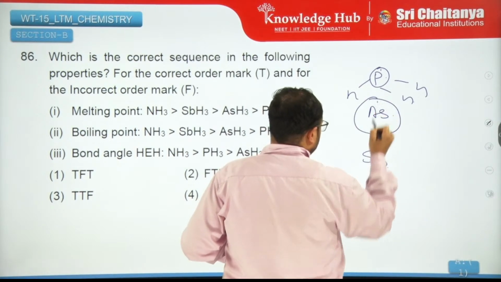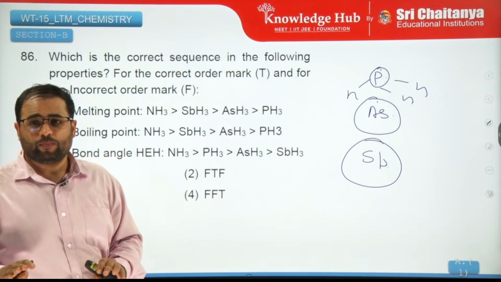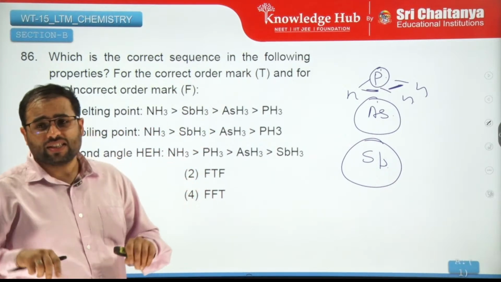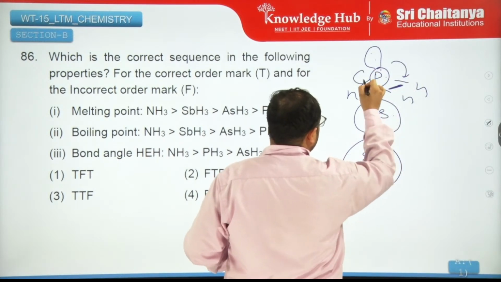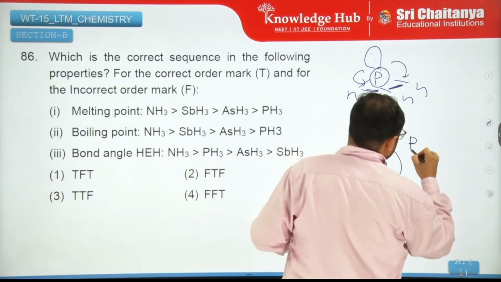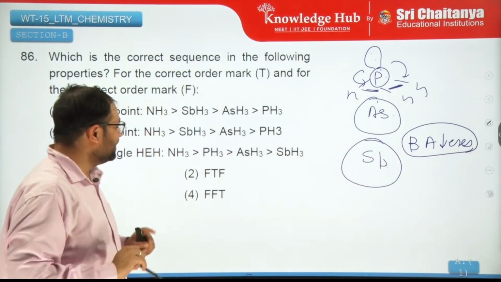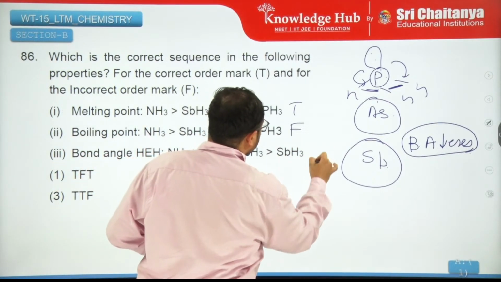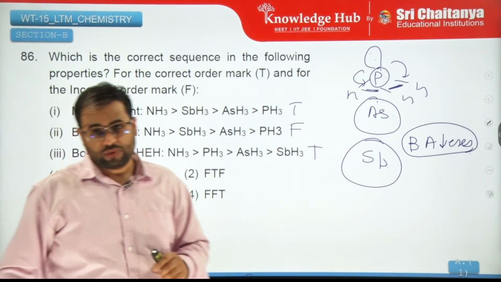So the size of this atom goes on increasing. As the size increases, the distance between these is increasing, due to which the lone pair which is there here can push them closer, and due to which the bond angle decreases. Okay, the bond angle decreases, and you can see the bond angle is decreasing. So this is true, this is false, and this is true. So TFT, you can see TFT in the first question, right?